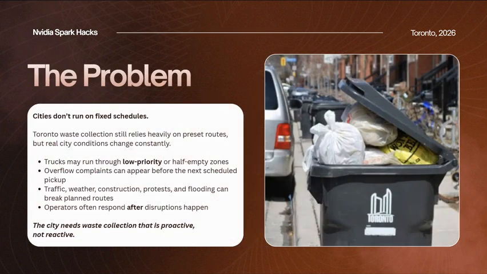Toronto's waste collection still relies heavily on fixed routes and schedules, but city operations are never fixed. A truck may run a half-empty route while another area is overflowing. A construction closure, traffic accident, protest, severe weather event, flood, or emergency alert can completely change what the best route should be. The problem is that waste collection today is often reactive, and operators often respond after something has already gone wrong. Our solution to this is Swarm, an agentic AI system that helps Toronto waste collection move from fixed scheduling to real-time adaptive operations.